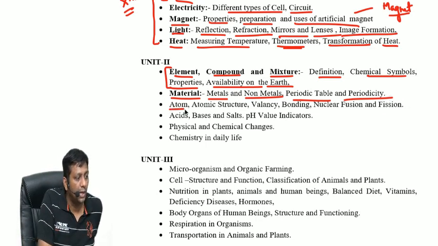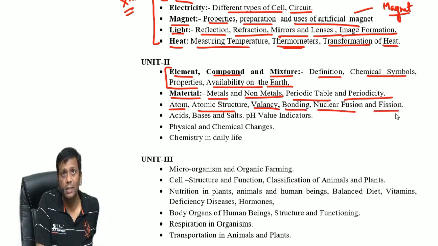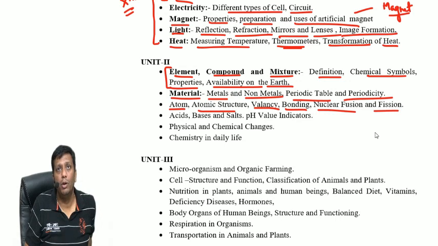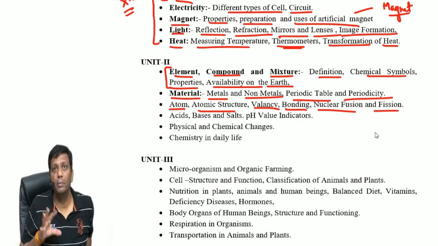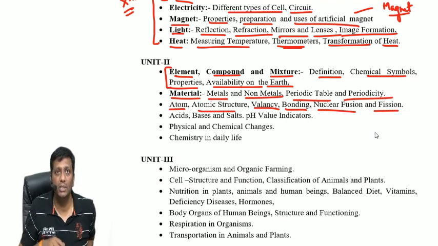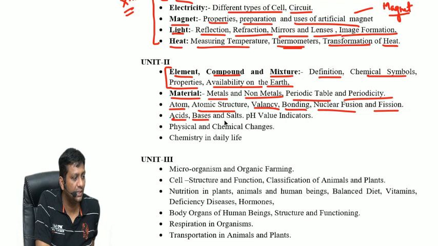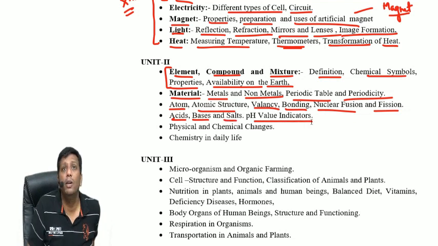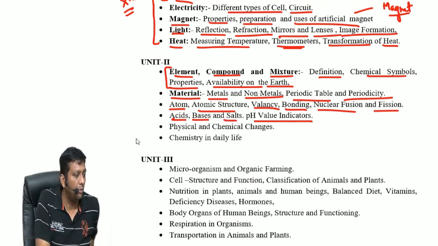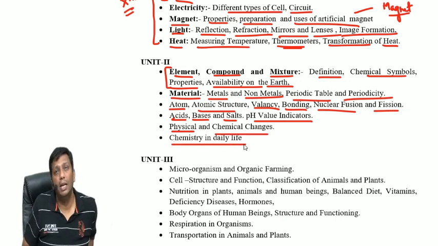Third one: what about atom, atomic structure, valency, bonding, nuclear fusion and fission. In your school time you read it as atomic structure, the chapter, and here the entire information is there, guys. Very basic information. What about acid, base, salt and pH value indicators? What about physical and chemical changes and chemistry in daily life?